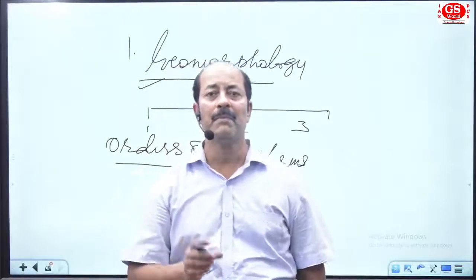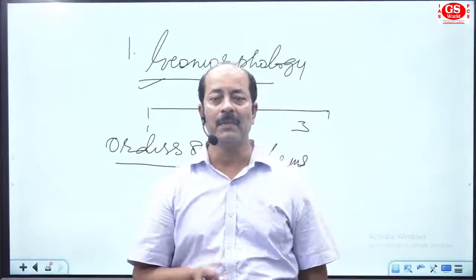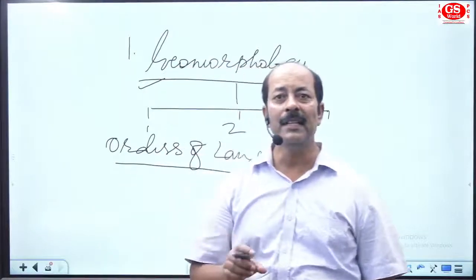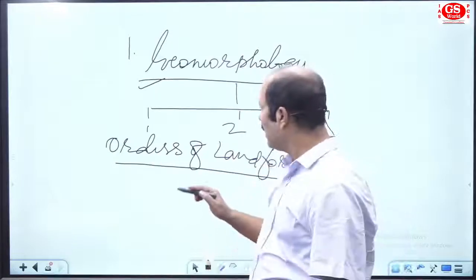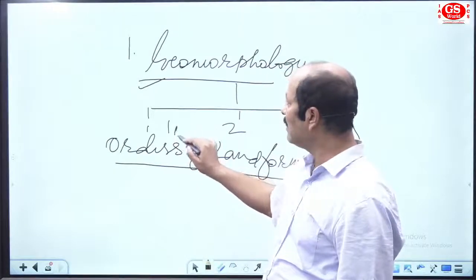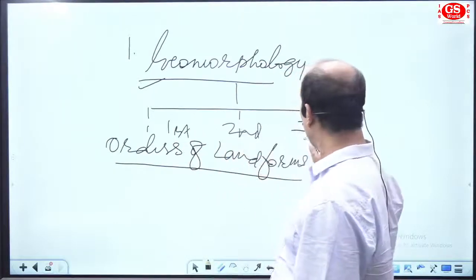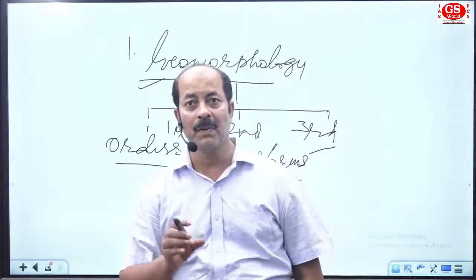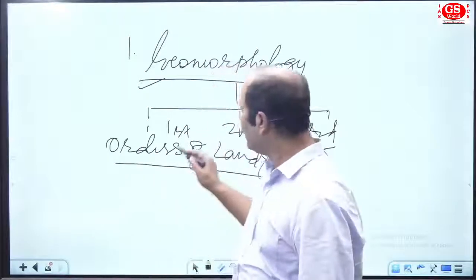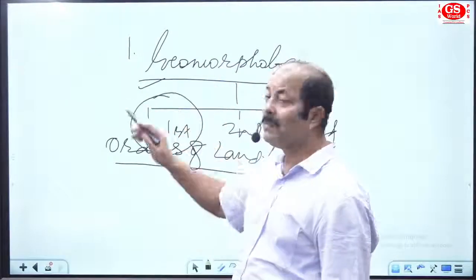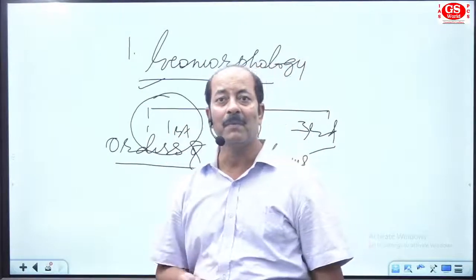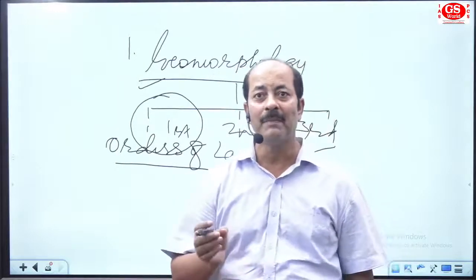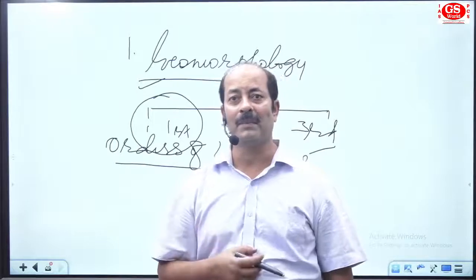Once you are to remember the whole area of geomorphology as a content, you focus on three orders of landforms: the first order, second order, and third order landforms. The first order landforms are the series of landforms that originated with the origin of Earth.